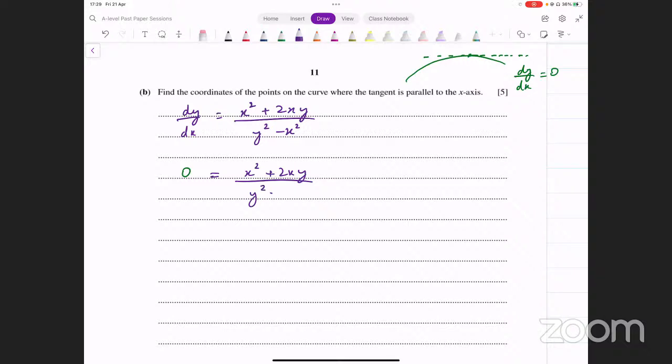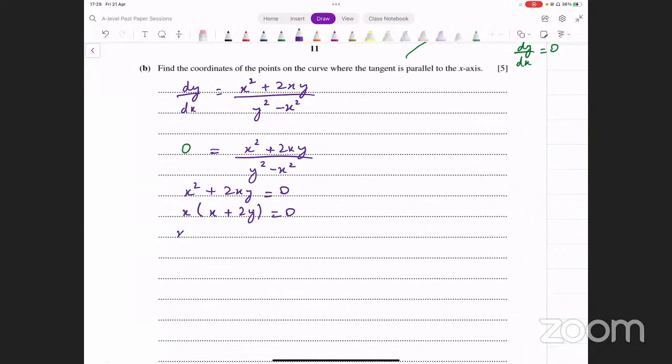that equals 0. Now this is going to go to the other side and multiply by 0, and you're going to be left with just x square plus 2xy equal to 0. So you have x square plus 2xy equal to 0 like this. Now we can take x common from this. We have to solve this equation, right? We can take x common, and that leaves us with x plus 2y inside, and we get either x equals 0 from this or x plus 2y equals 0, and we have x equals minus 2y from this. Okay, so these are two expressions that we're getting from this equation.